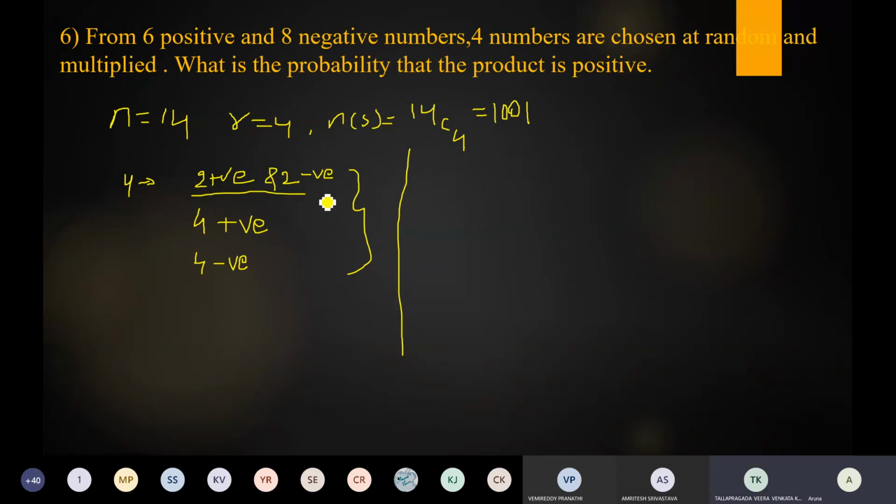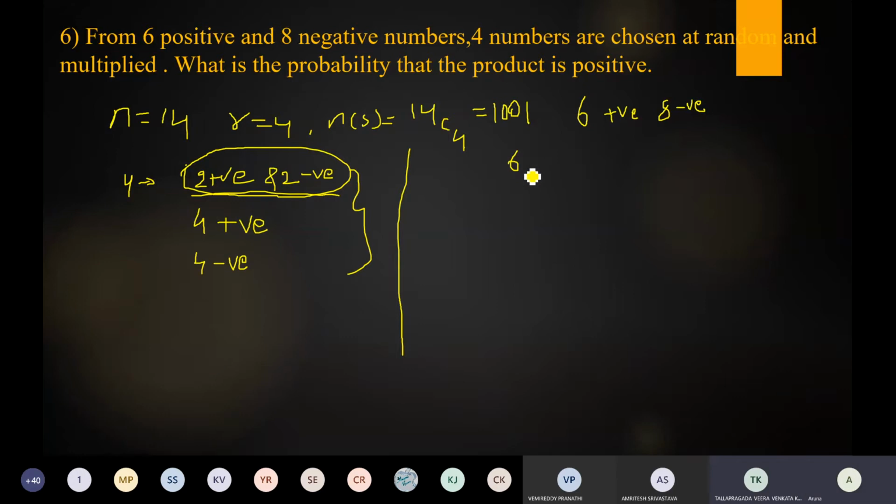How many positive numbers are there? 6 positive numbers. And how many negative are there? 8 negative numbers. Next, what is our first way? 2 positive and 2 negative. So how many ways can we choose 2 positive and 2 negative? How to write?